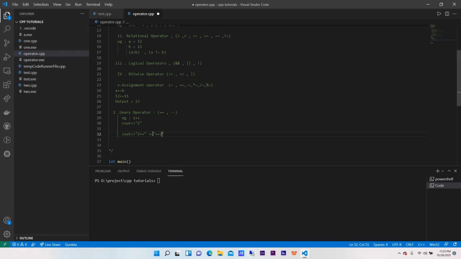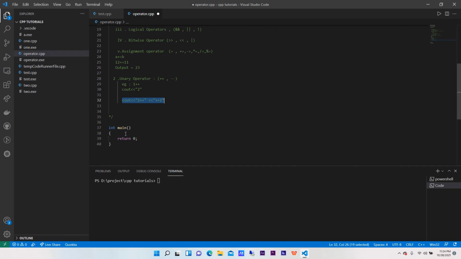You got my point? Like here, if I just do cout 2, right now we will be getting an output of 3 itself, 3 3, that is 33. Let me put a space in between. Okay, this is fine, I guess. Okay, and run the code.